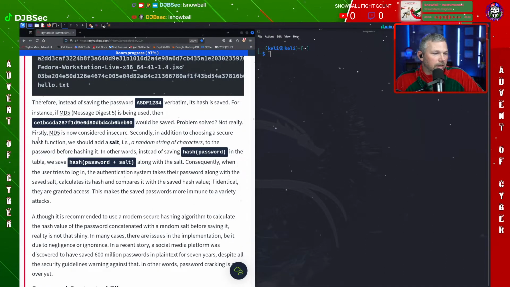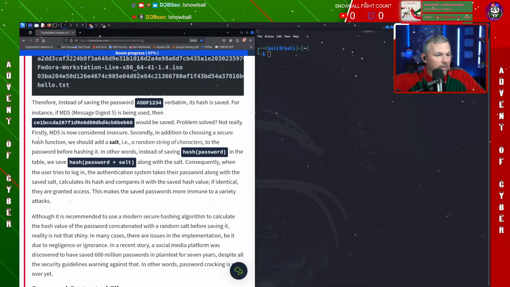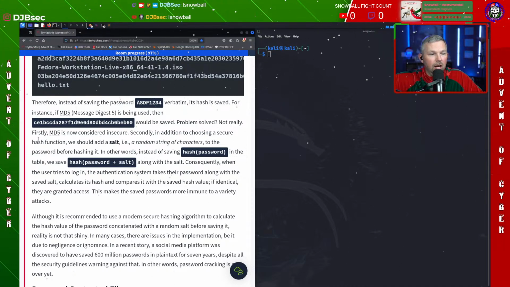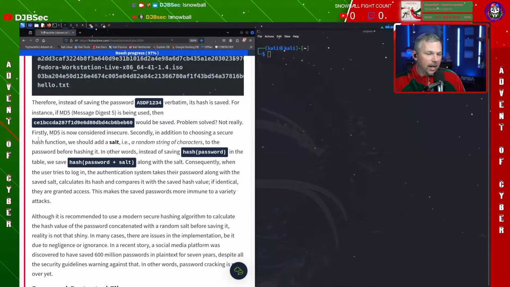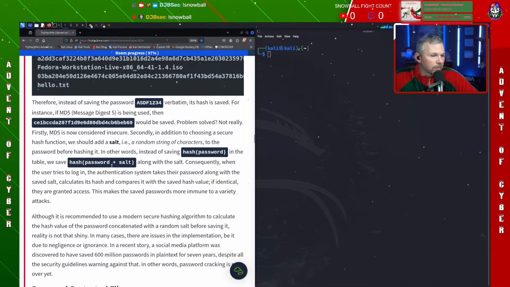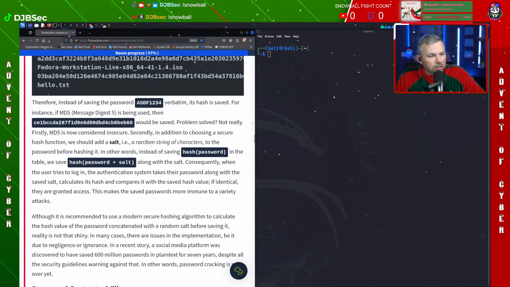So it looks like they're talking about MD5 hashes. MD5, Message Digest 5, when it first came out, has since been cracked and is no longer secure. If you have something in an MD5 hash, you can go to websites now, put in whatever that hash is, and it will automatically give you the password, or the corresponding value of that hash. Let's see. Secondly, okay, they're going to talk about salt, so let's talk about that for a second.